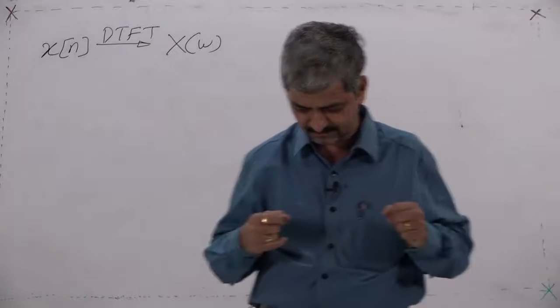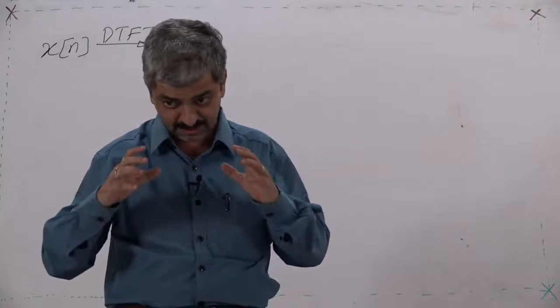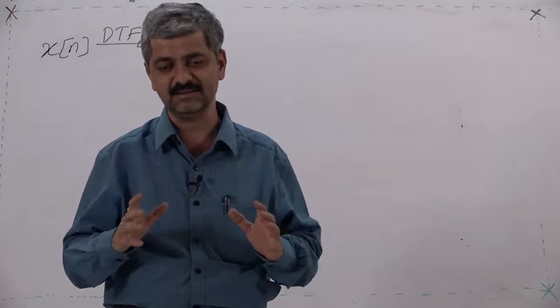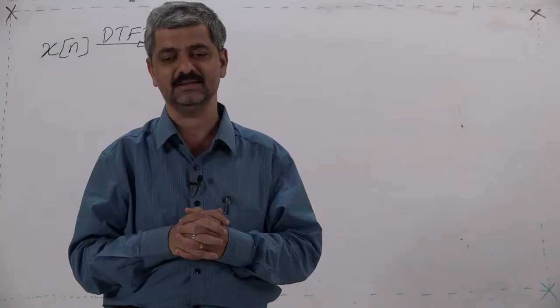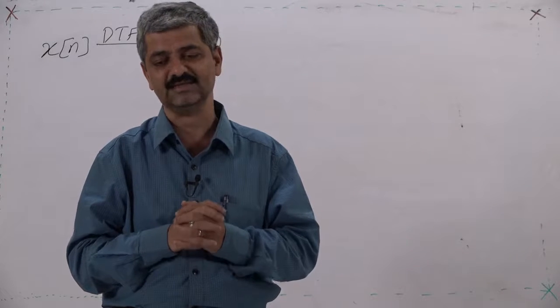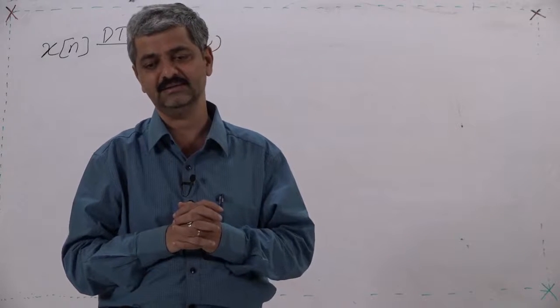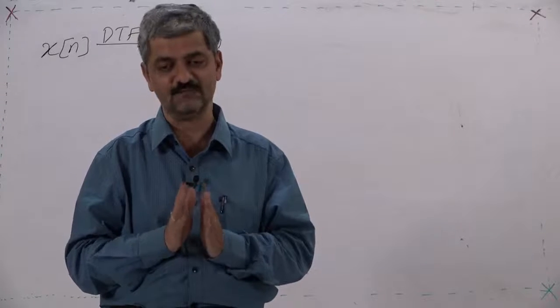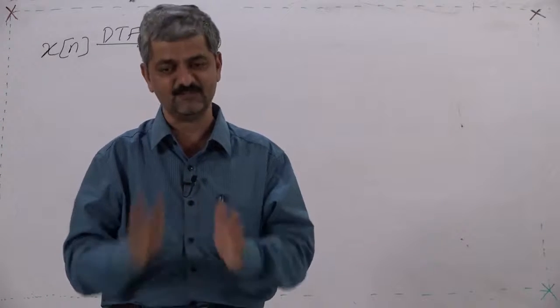Let me again try to give a very simple meaningful example. Suppose we have x[n], then for every value of n which is an integer, there is some value of x[n].